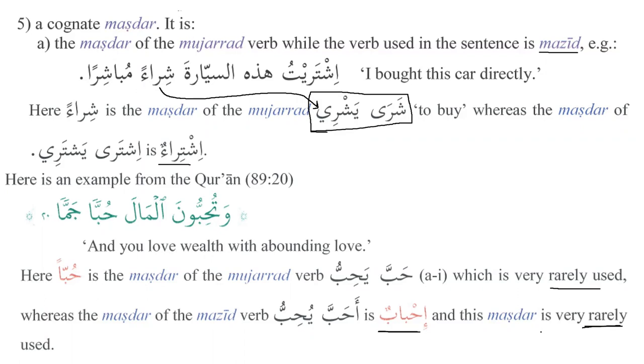And similarly, that's also something very interesting that we can see over here: the masdar that is being used is the cognate masdar, and the verb itself is from mazid fi, but the masdar is from the thulathi mujarrad, the verbs that have 3 root letters.